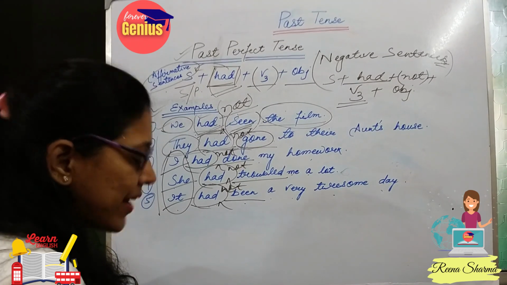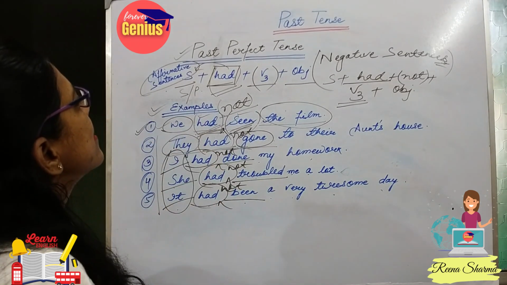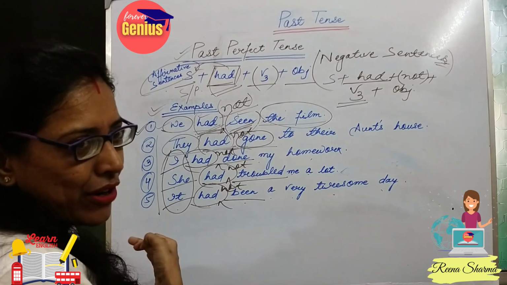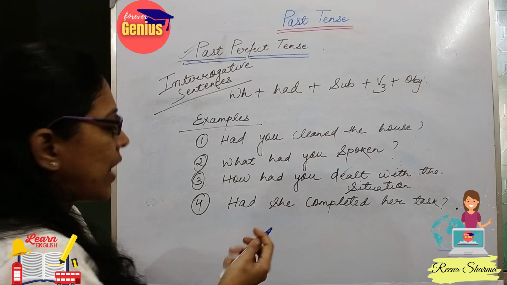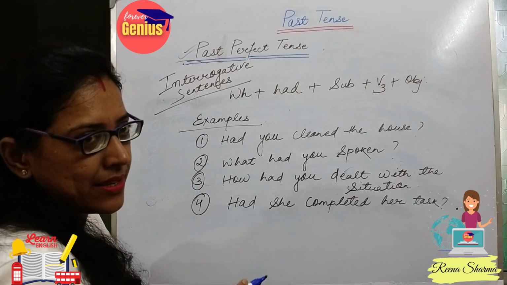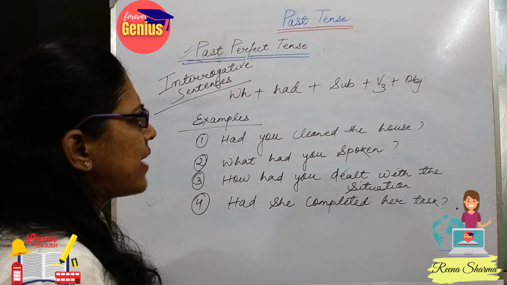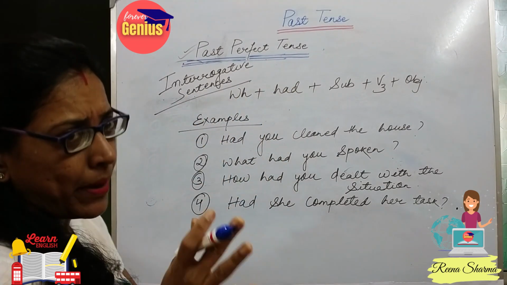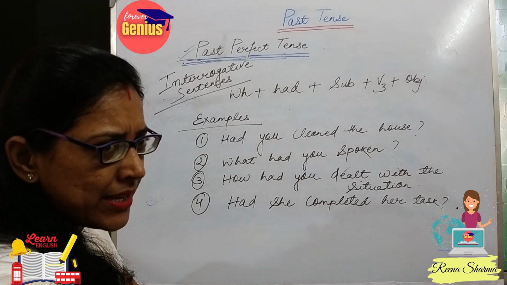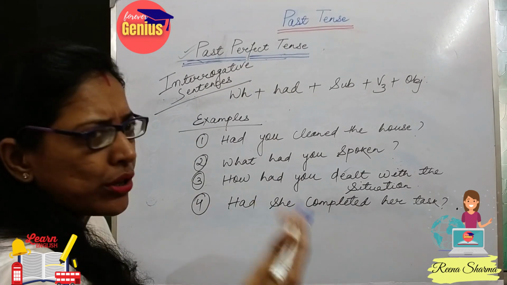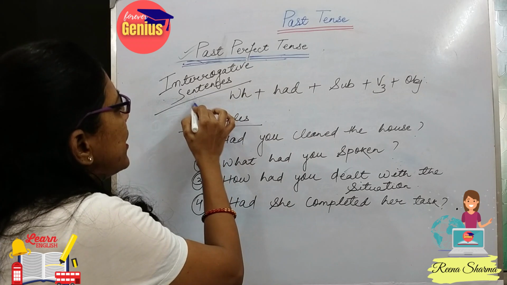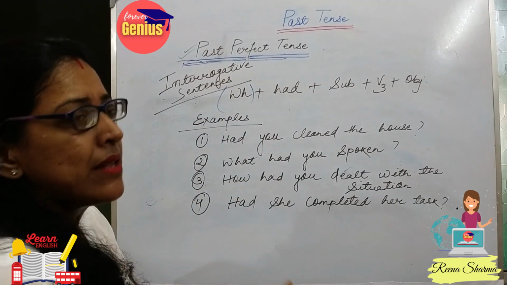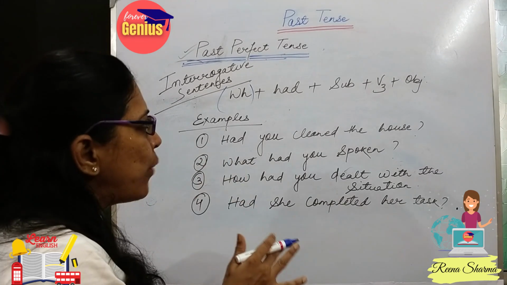So now comes our interrogative sentences, means when we would be asking questions. So let's have a look. In our previous videos, we have already discussed this in simple perfect tense. We have done interrogative in many other videos also, in continuous and past tense: when it is interrogative, we are always supposed to start with WH.